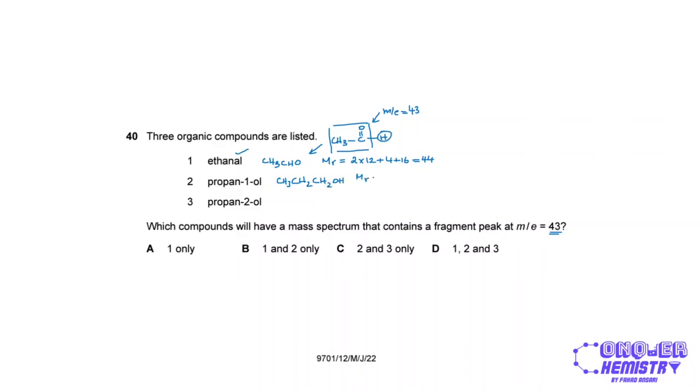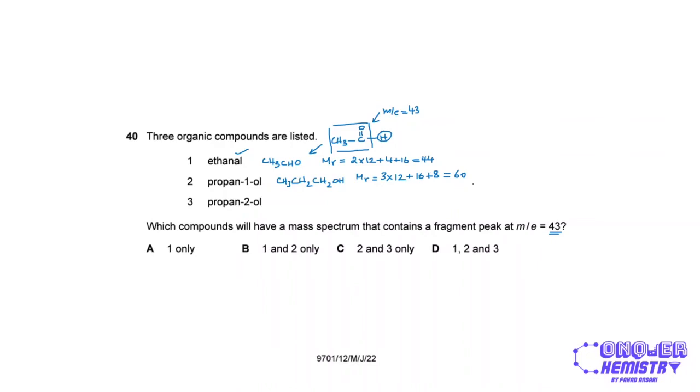The MR for this will be 3 times 12 for the carbon atoms, plus 16 for the 1 oxygen, plus 8 for the hydrogens. And this will give us 60, right?